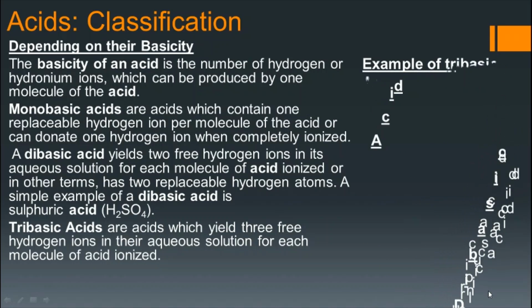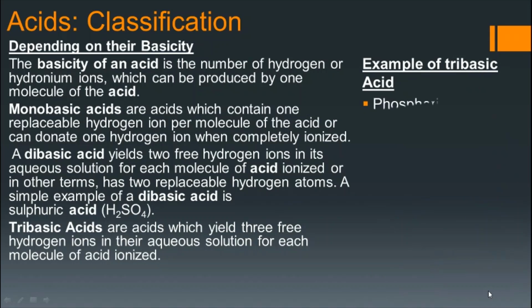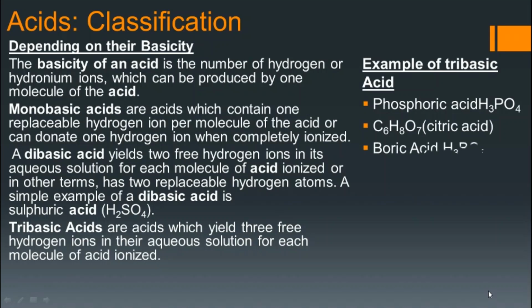Some examples of tribasic acid: phosphoric acid H3PO4 is a tribasic acid. Citric acid C6H8O7, here also you can see there are 8 hydrogen, but only 3 hydrogen are replaceable. Then boric acid H3BO3, an example of tribasic acid.